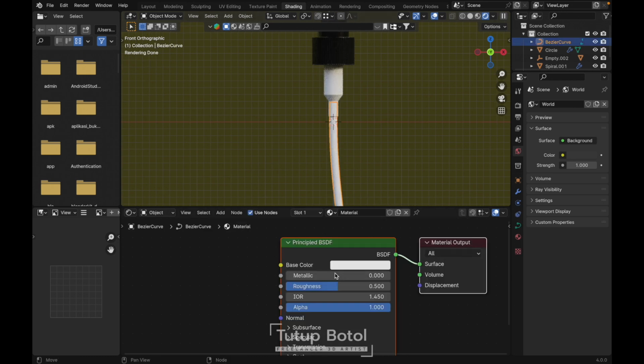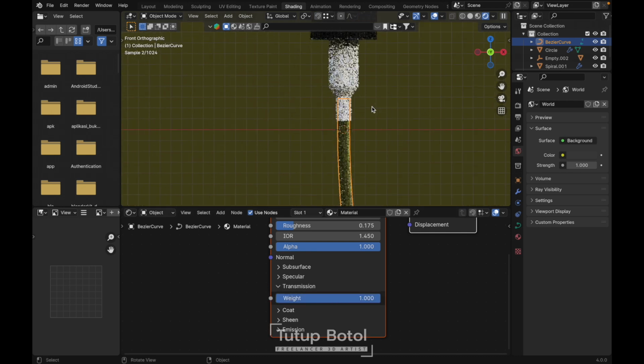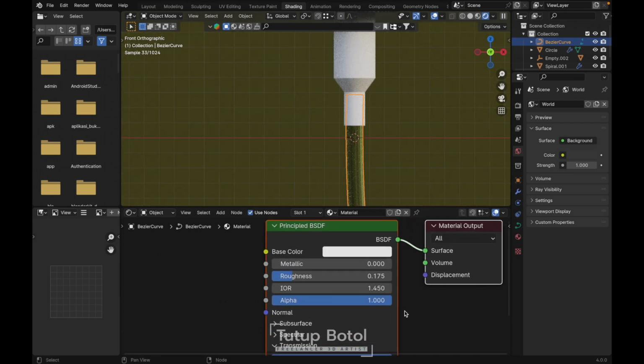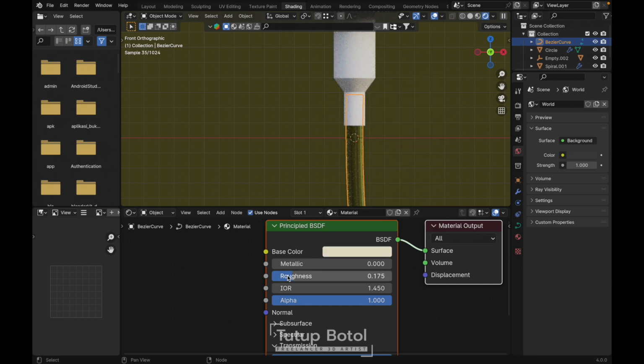And for this one, turn down the roughness, transmission here, increase the transmission, just like this. And maybe we're gonna make it a little bit yellow. Let's turn on the roughness. Name this one probably 5.